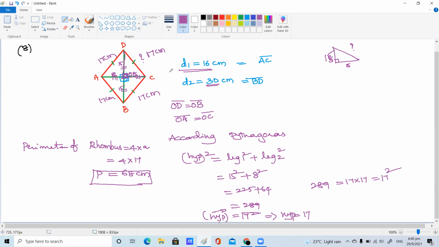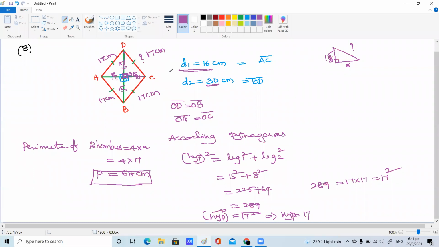the diagonals are given here. The lengths of the diagonals are 30 centimeters as well as 16 centimeters. So we know that there are 4 right angles in the rhombus. For each right angle, you know the 2 sides, and you need to find the hypotenuse. To find the hypotenuse, you need to use the Pythagoras property. If you use it, you get 17 centimeters as the side.